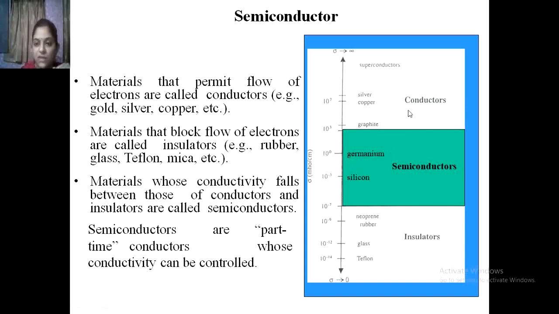Then next come the conductors. If we want a sudden flow of electrons at room temperature, conductors are used. These are graphite, silver, and copper. Here no external supply is required for the flow of electrons; at room temperature also, it works as a conductor. If you compare these three, depending upon the temperature and the external voltage applied, the behavior of the material is going to change.